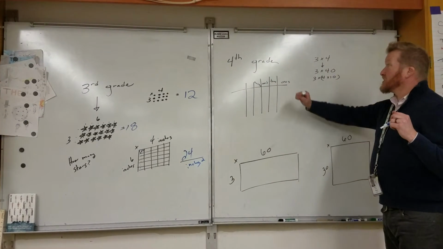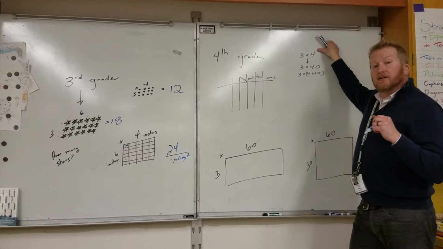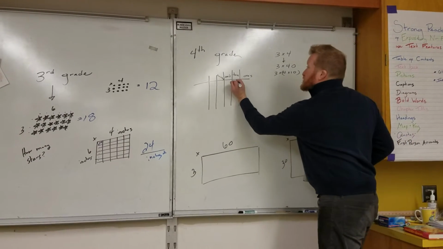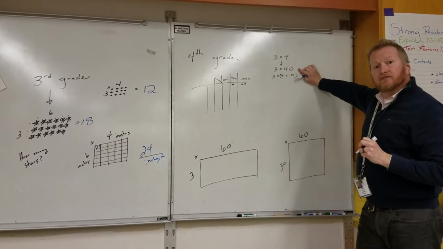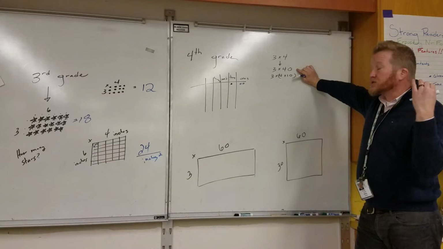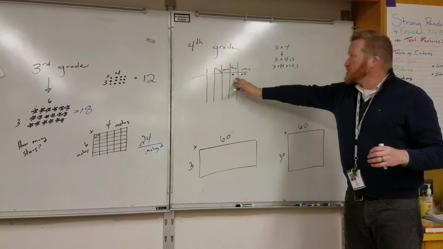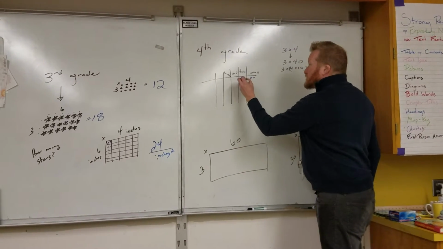And Quincy, if you follow me over here, we went over to 4th grade, and we started talking about that 3 times 4 is 12. Well, 12 is 1 ten and 2 ones. Well, what would happen if you went to 3 times 40, or 10 times greater? And we talked about why we regroup and what happens with those things. Well, when you multiply something by 10, you're talking about making a group of 10.